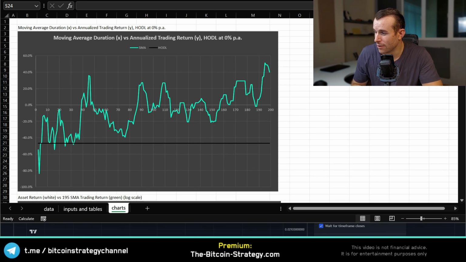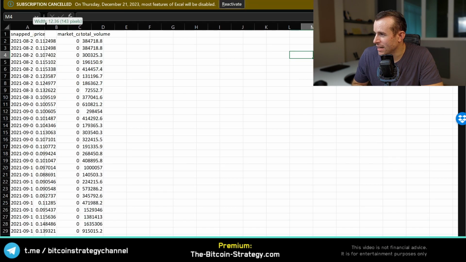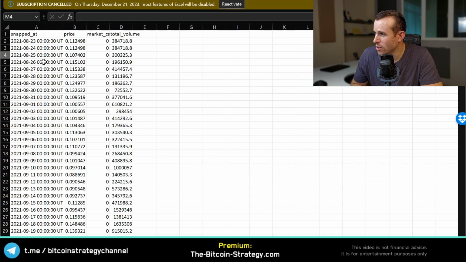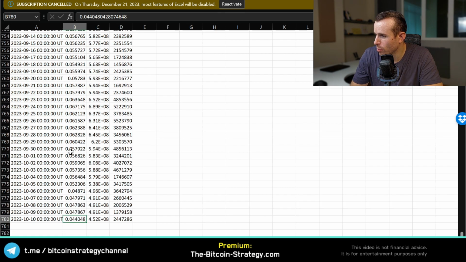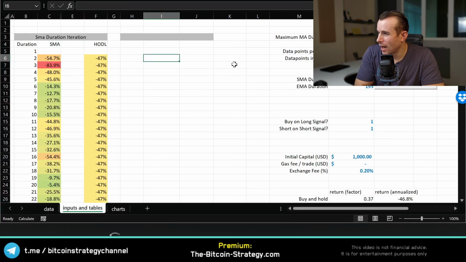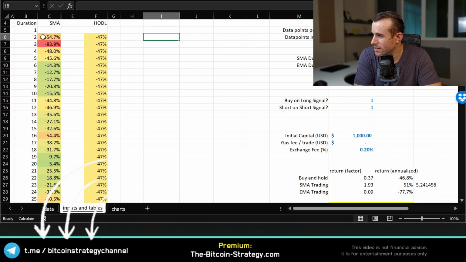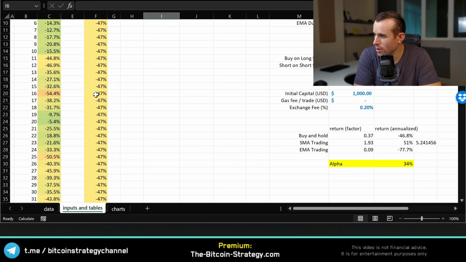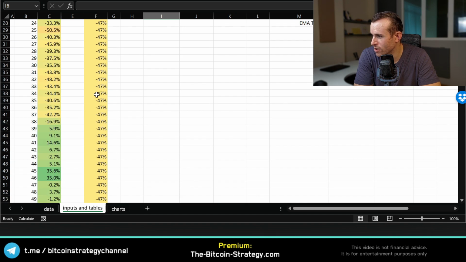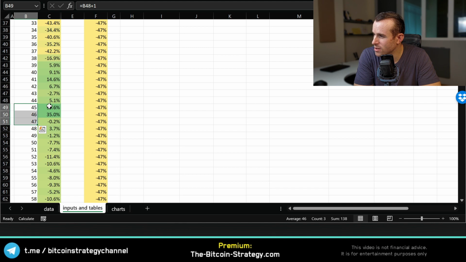What we have here on the left is a summary of the best simple moving average for Radix. So our data starts in August of 2021, when the price was at 11 cents, and it goes all the way to October, where we're now at 4.4 cents. And we run that backtest to look at the best simple moving average. Buying and holding compounded would have given us minus 47%, but there are a few moving average durations that outperformed this quite nicely.